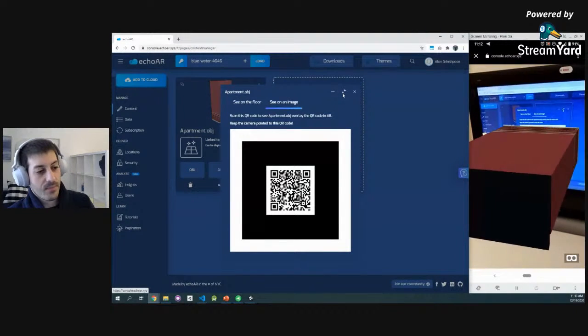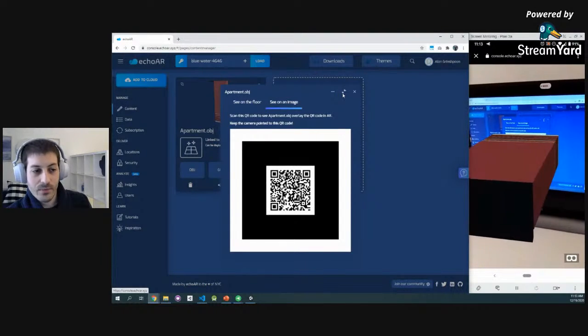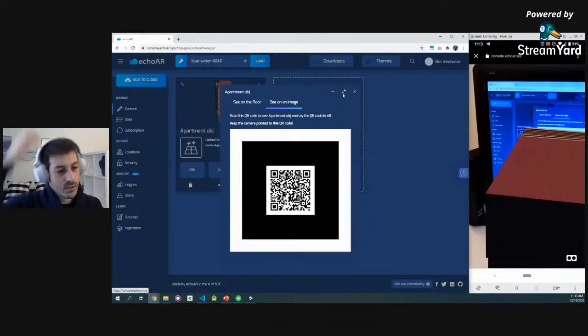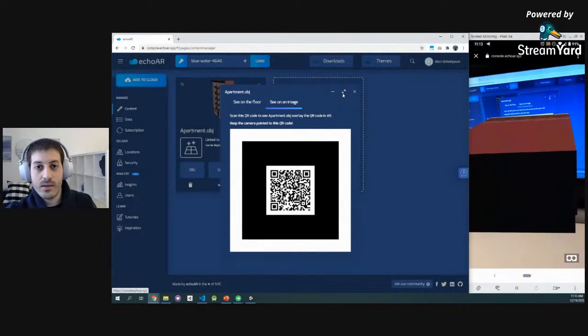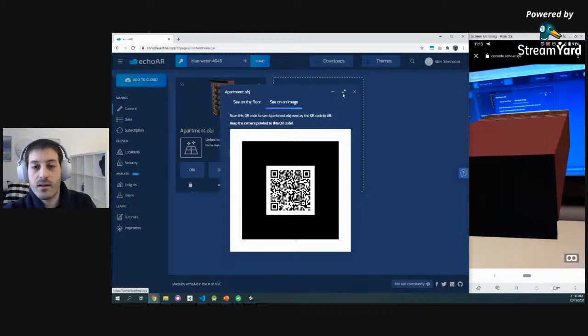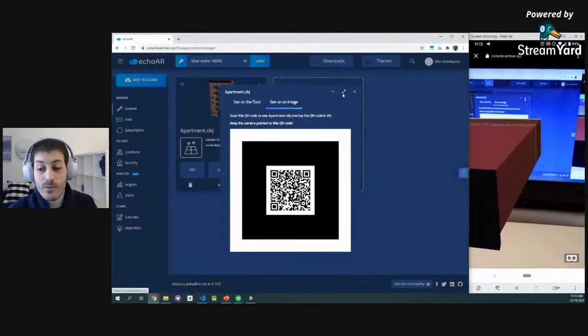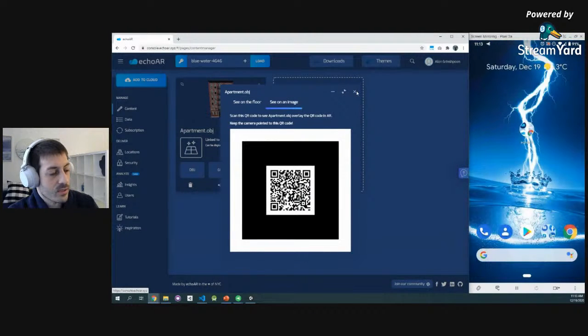And bam, suddenly you see that building is overlaid on that image and it pops out of my screen as opposed to being on the floor. Super, super cool example, again, just to show you what you can do with image recognition. This image could be anything you want. It could be a business card, and you overlay it with videos talking about yourself. It could be a magazine and you're overlaying it with an ad. Really, really cool stuff. And maybe I'll show you right now how you can do that.